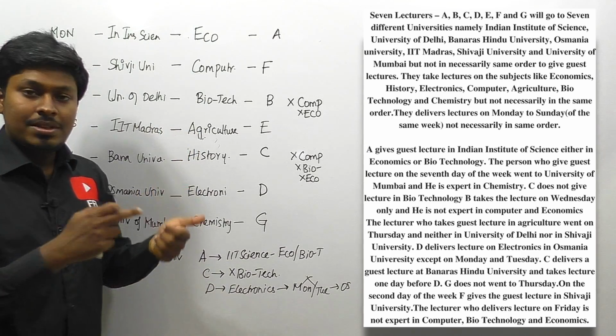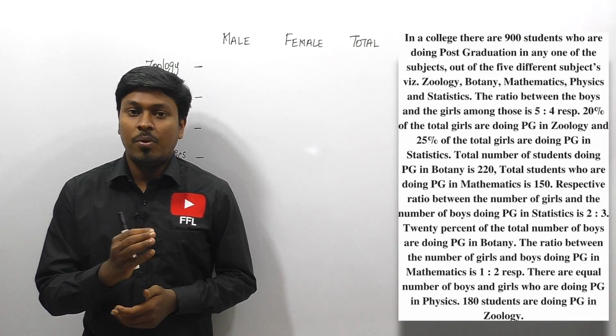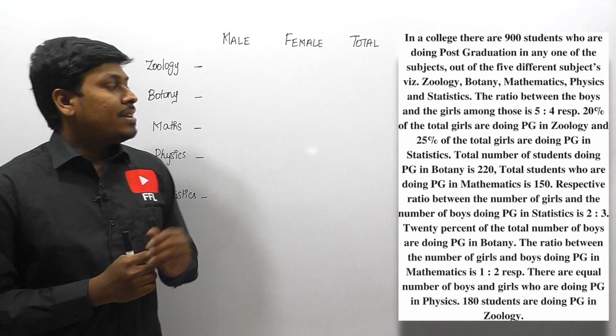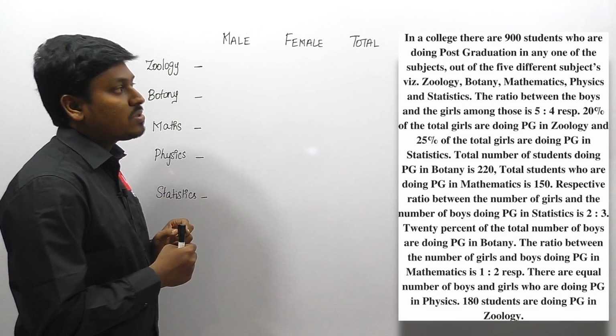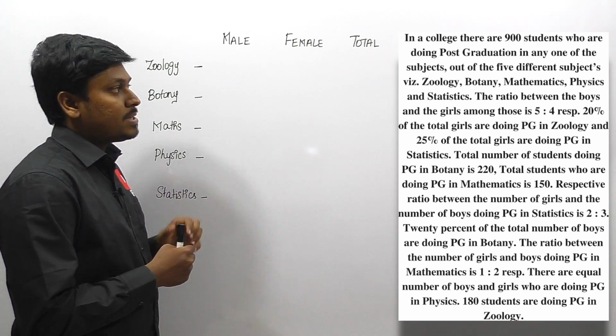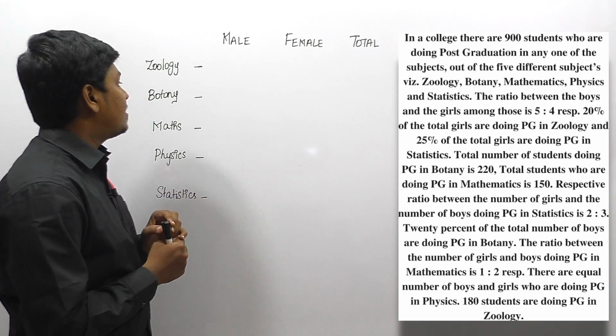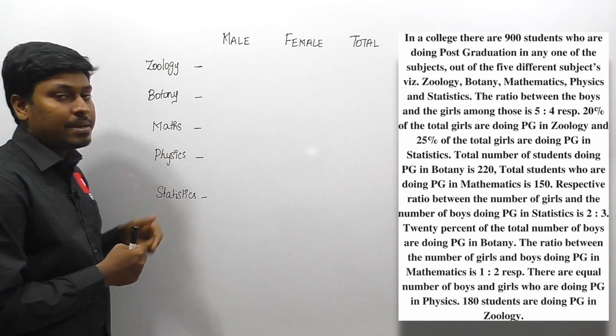So friends, let me move on to the next section. So friends, let me move on to case-let questions. So friends, here is the question. In a college, there are 900 students who are doing postgraduate in any one subject, out of 5 different subjects, that is zoology, botany, maths, physics and chemistry.